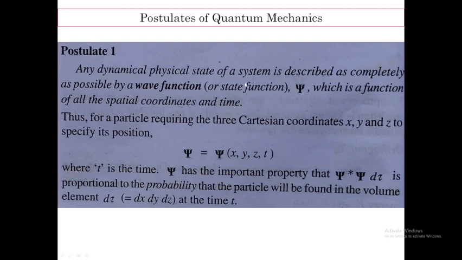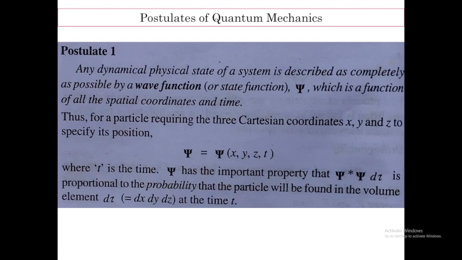Now let us discuss any dynamical physical state of a system. Dynamical system means that it is always changing. Physical state means the position, if it stands there, and if it moves, its angular momentum. So the dynamical physical state of a system is described as completely as possible by a wave function, and this is the wave function representing the dynamical physical state of a system.